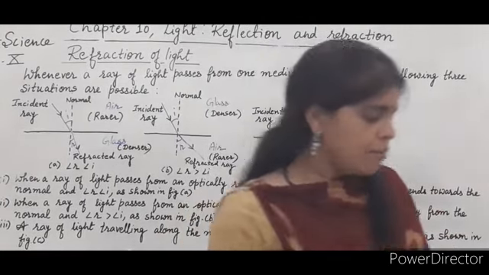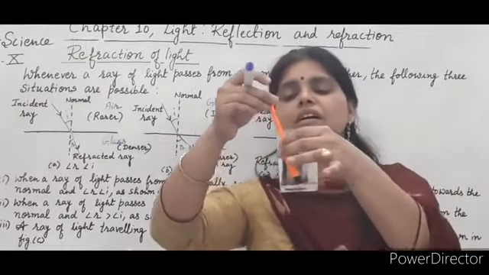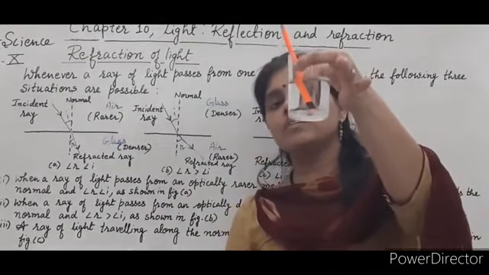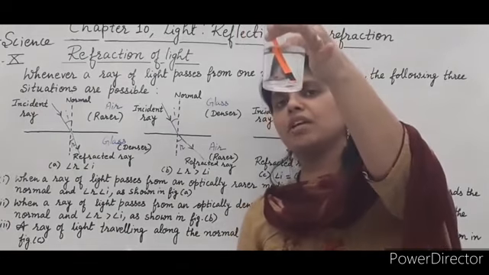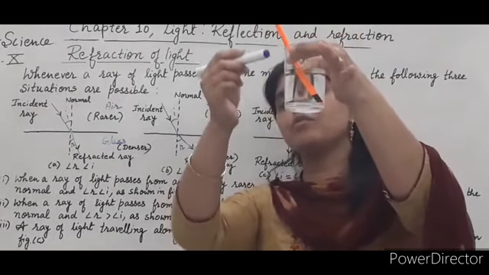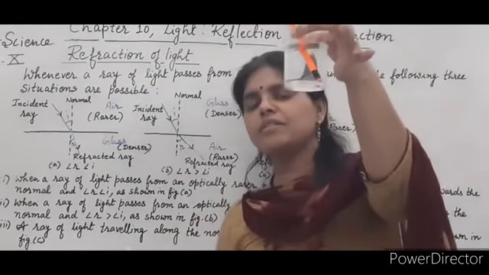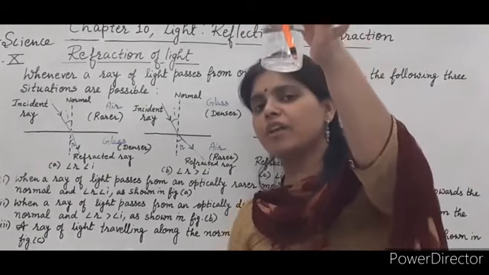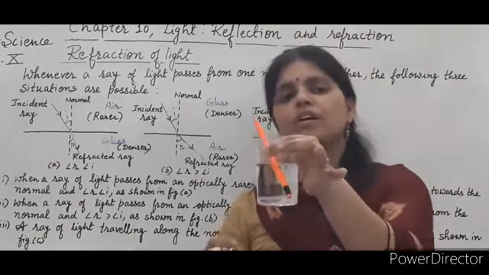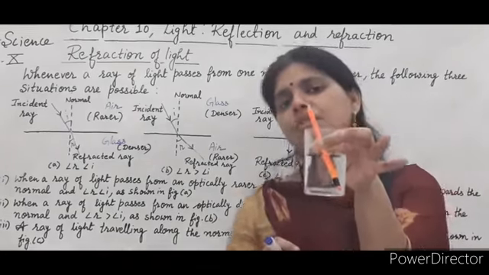Similarly, when we immerse a pencil in a glass having water, it appears to be bent. It is due to the change in the speed of the light when it goes from air to water. So the bending of the pencil is due to the refraction of light.